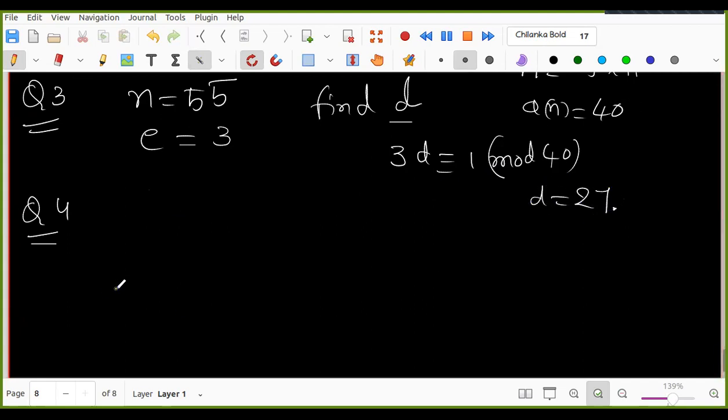Right? Okay. Mahak, is it clear till now? Yes, sir. Okay. Now I'm giving you ciphertext is